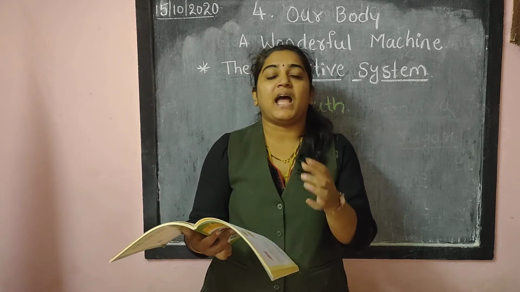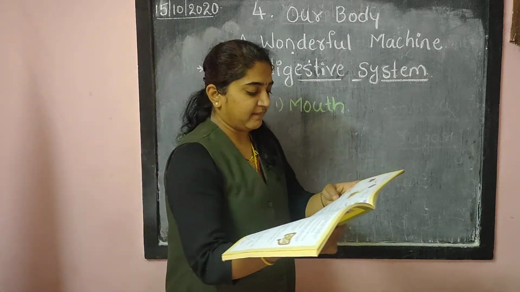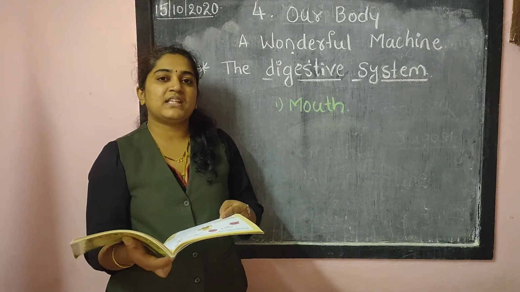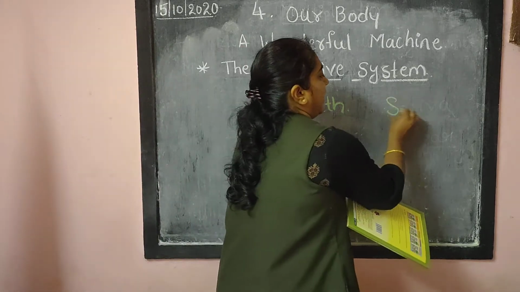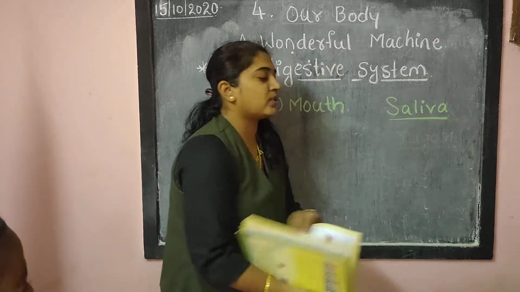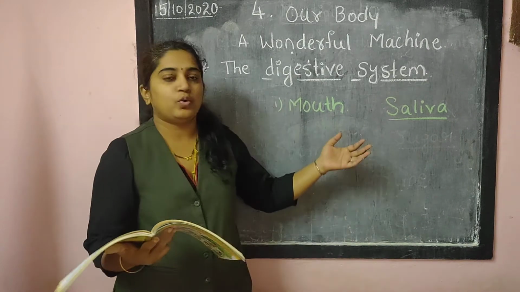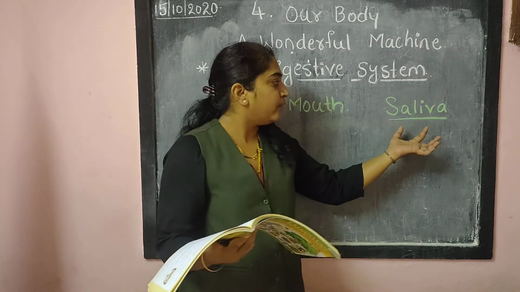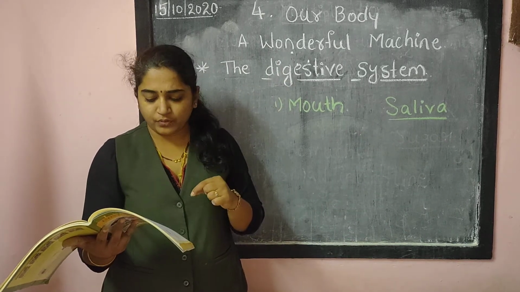one juice is secreted in our mouth. What do we call that juice? That is saliva. When we chew the food in the mouth, a juice is secreted in our mouth. That is called saliva. Saliva mixes with the food to make a soft food, a very soft chewed food.